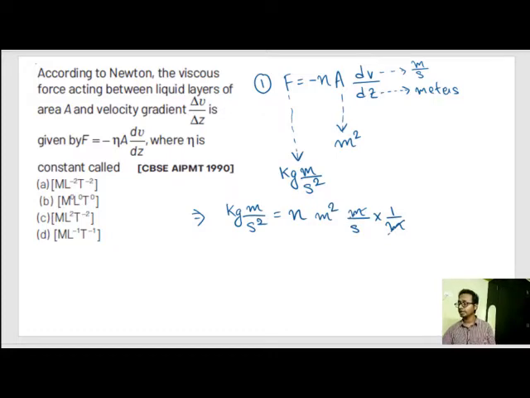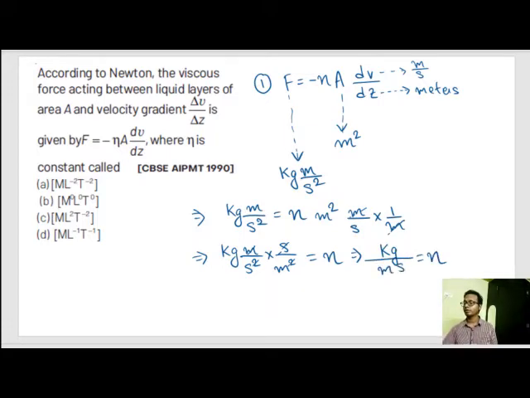We send the meter square per second to the left hand side, so kg meter per second square into second by meter square. This meter square and this second square get cancelled, and it is equal to η, or η is equal to kg by meter second.